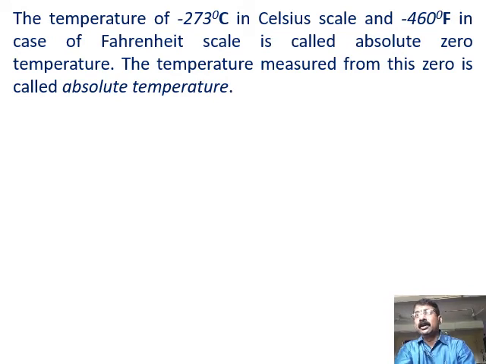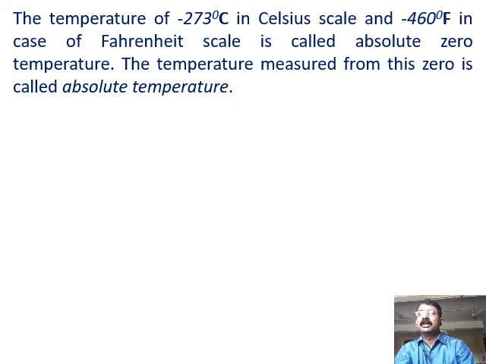So what is that? Minus 1, minus up, where can you go? So you can go up to -273 degrees Celsius in the Celsius scale. Below that, matter itself doesn't exist. It is proved. So -273 degrees Celsius is the minimum possible temperature of this world. That is in the Celsius scale.